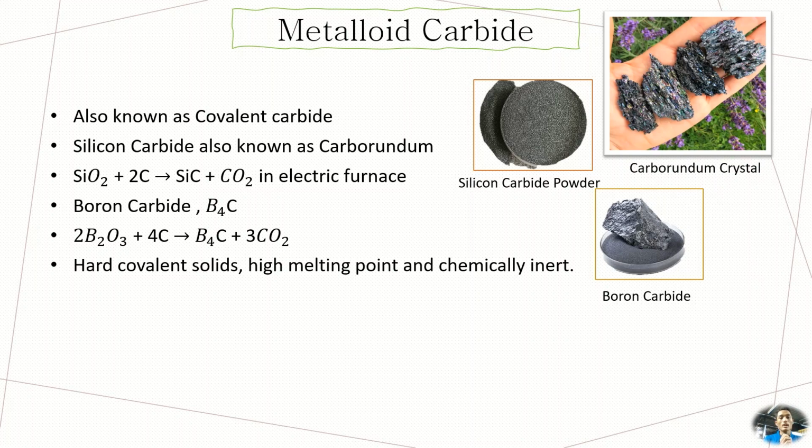When silicon oxide reacts with two carbon, it will give silicon carbide and carbon dioxide in an electric furnace. When boron oxide reacts with 4 carbon, it will give boron carbide and 3 molecules of carbon dioxide. These properties are hard covalent solid, high melting point, and chemically inert.